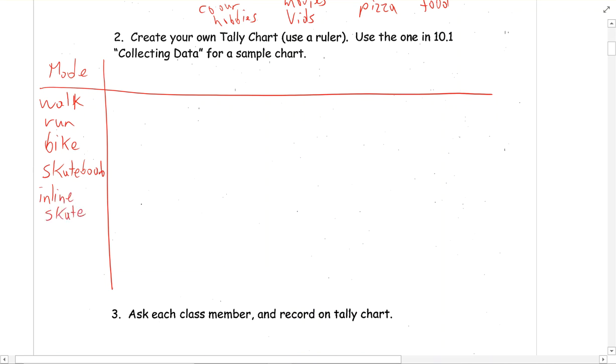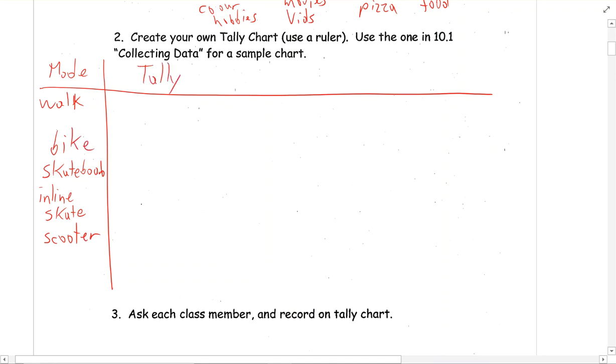Mr. Berg, what's another good mode of transportation the kids would do to go to 7-Eleven? Walk, bike, skateboard, inline skate. Scooter. Scooter's another good one. There we go. Okay, so I'm going to take off run because really no one's going to run to 7-Eleven for a slushie. Okay? And so then here we have our tally portion of it.